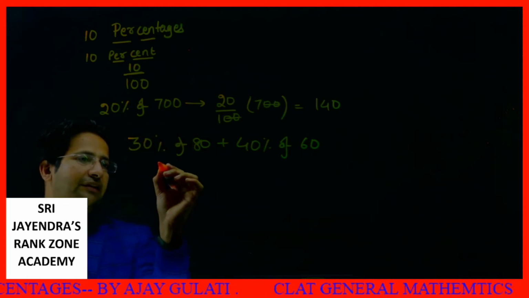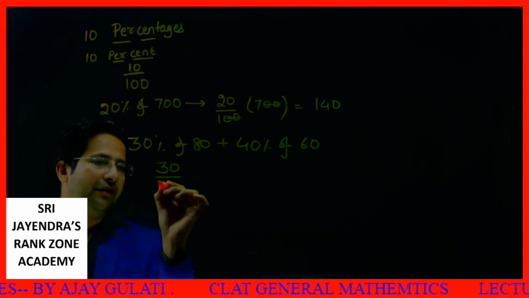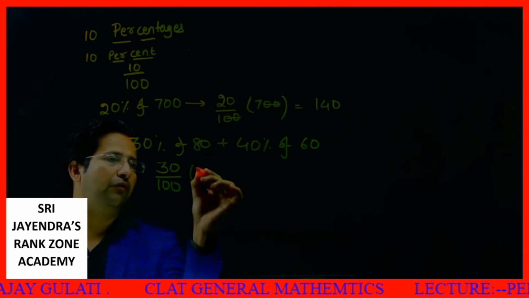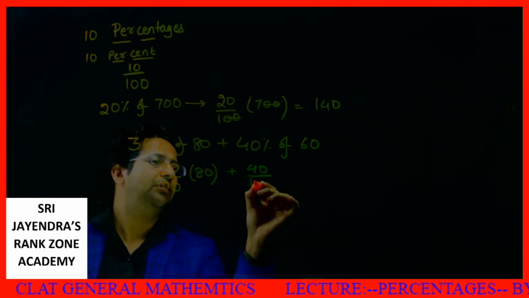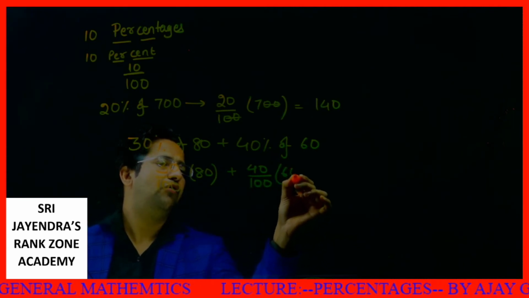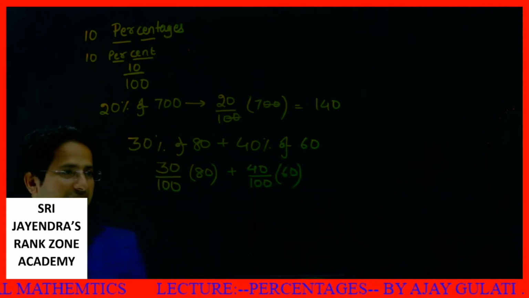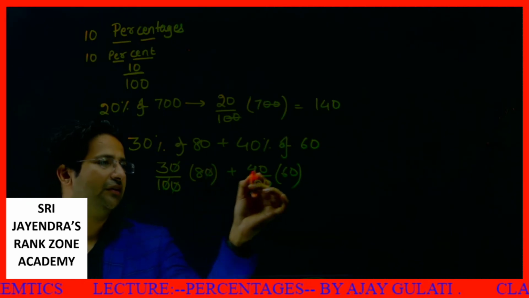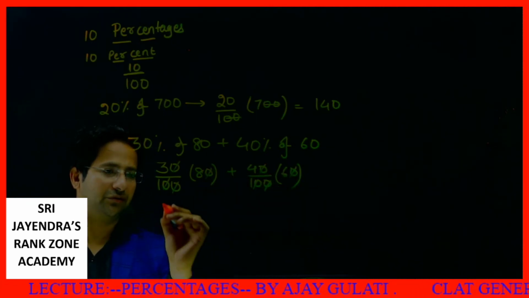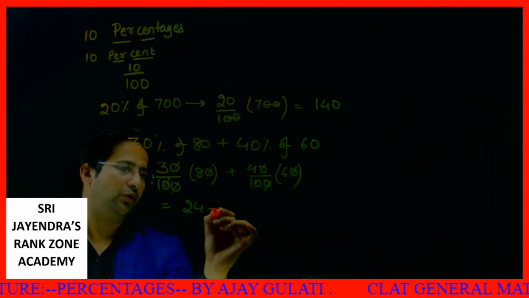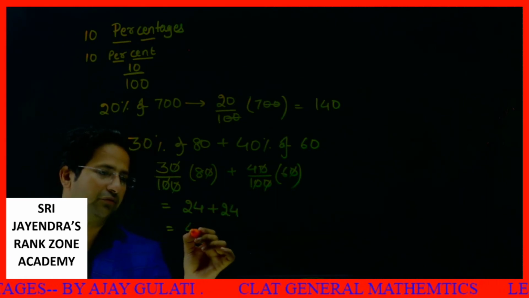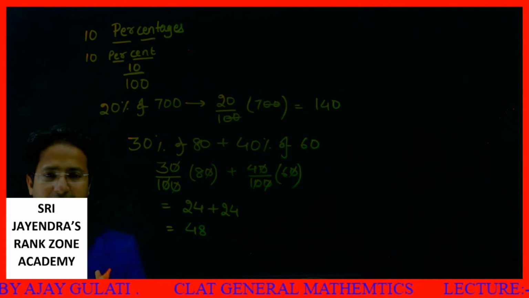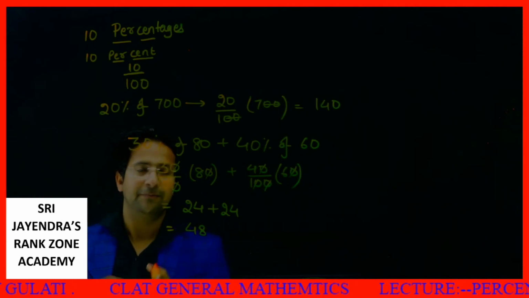If I write 30% of 80 plus 40% of 60, what is this sum? I hope it makes sense. Everybody can understand this. 0 0 cancel, 0 0 cancel, so it becomes 3 into 8, 24, plus 4 into 6, 24. It becomes 48. This is the basic meaning of the word percentages.